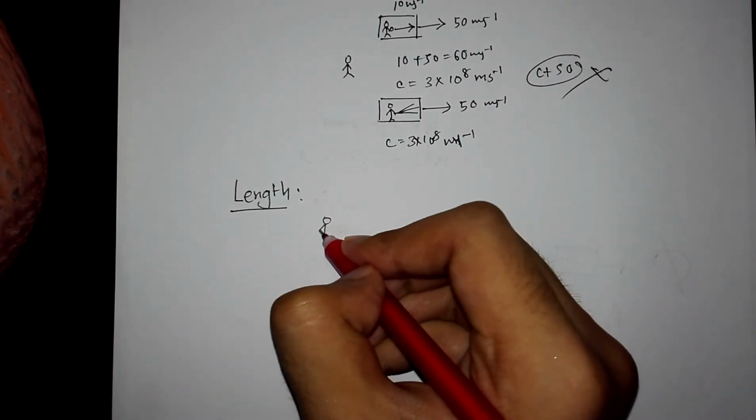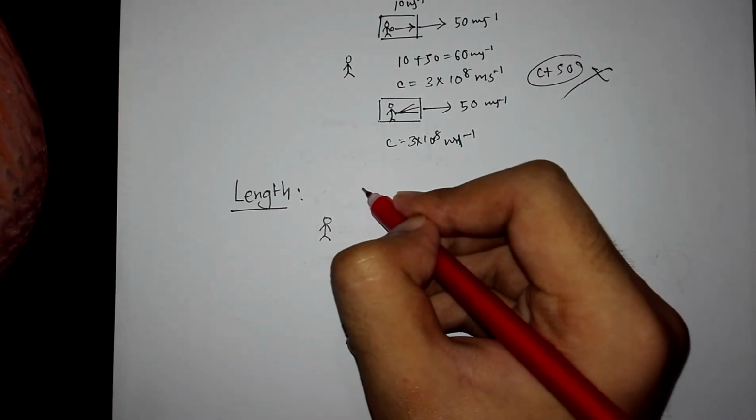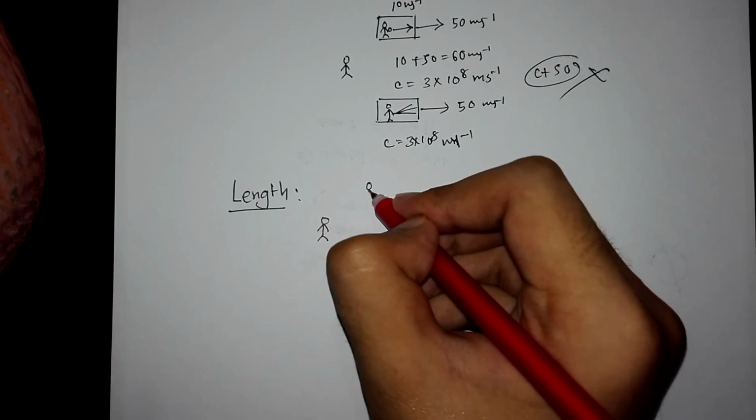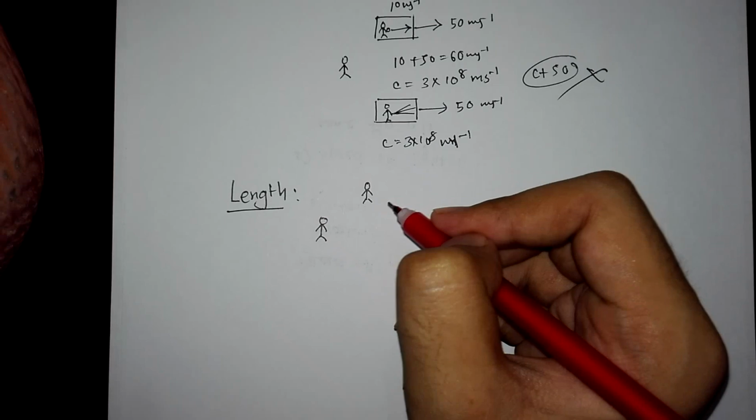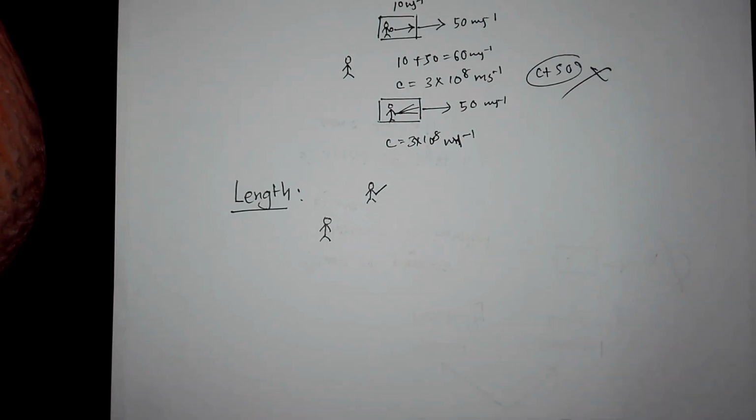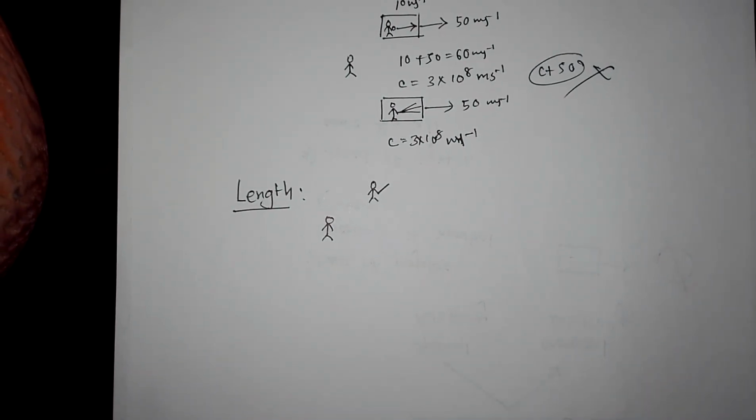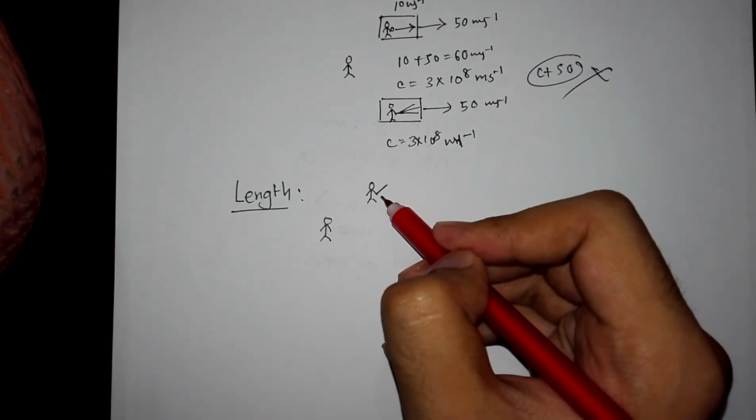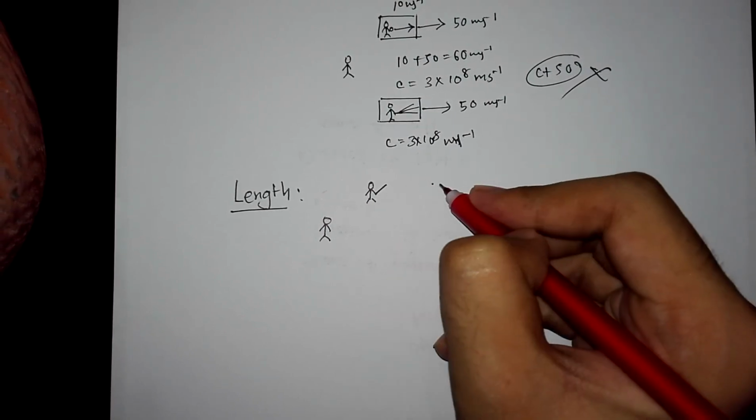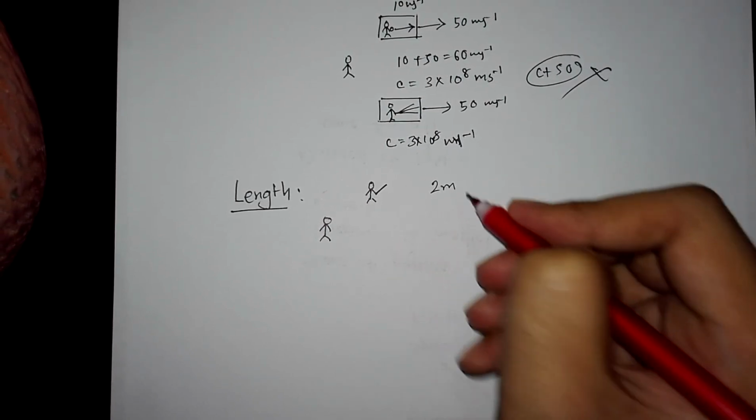Suppose I'm standing here, in a frame which is at rest. You are also standing in another frame which is at rest relative to me. You have a stick in your hand. Now, when you are at rest relative to me, you measure the length of the stick to be 2 meters.